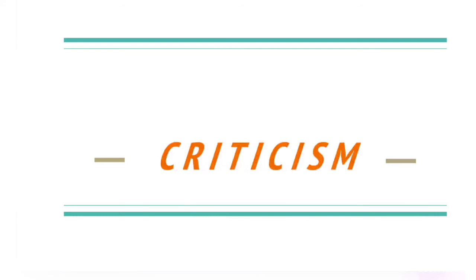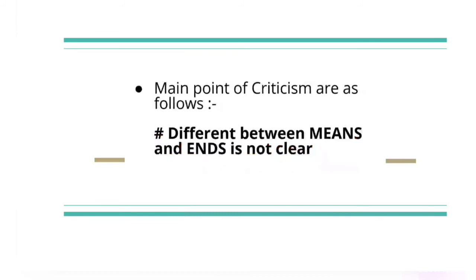Now let's move to the criticism of these definitions. This definition was criticized, and the main points of criticism are as follows. First is the difference between means and ends is not clear. In this definition, though it uses the terms means and ends, it doesn't make a clear distinction between them.